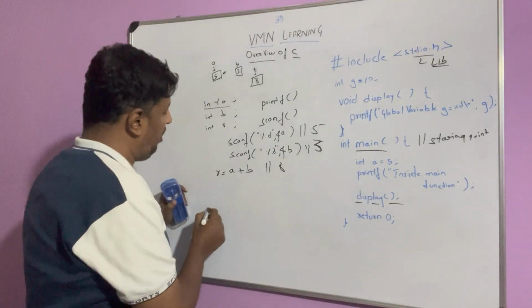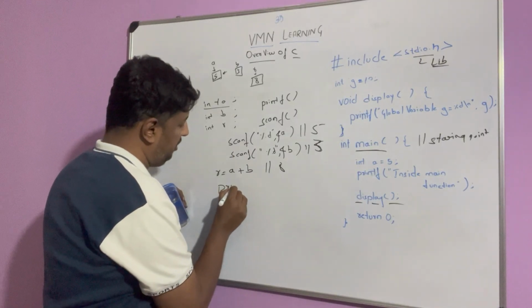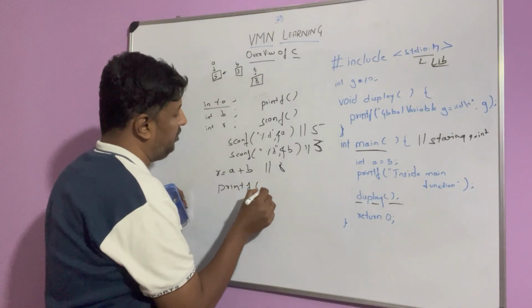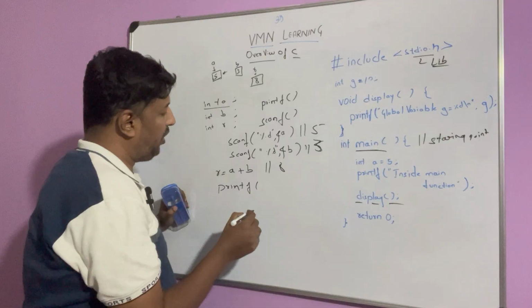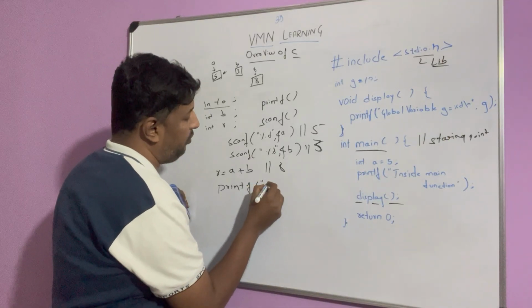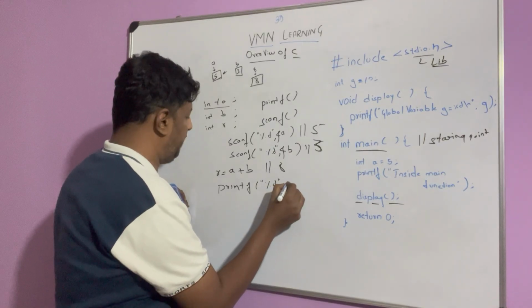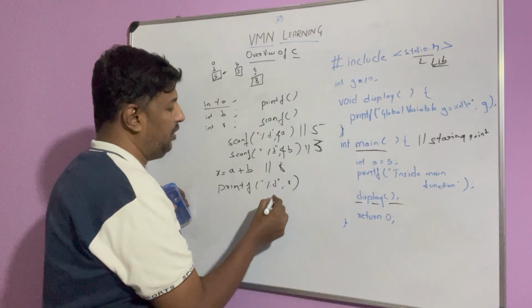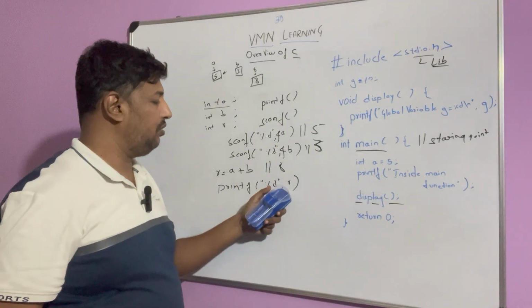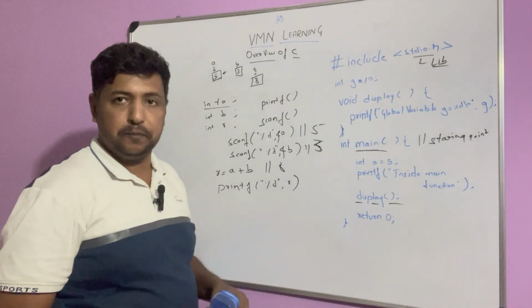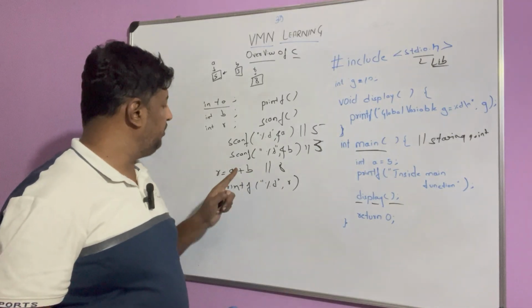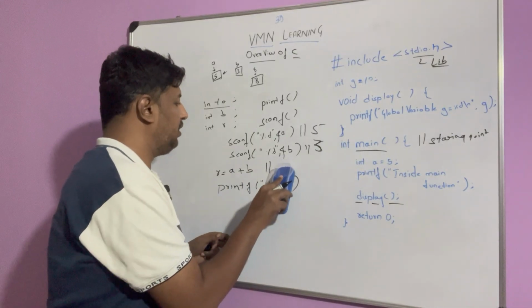Okay. Now I want to print this with printf. It is an integer, so I am printing it with %d for r. While accessing, we are just giving the name.